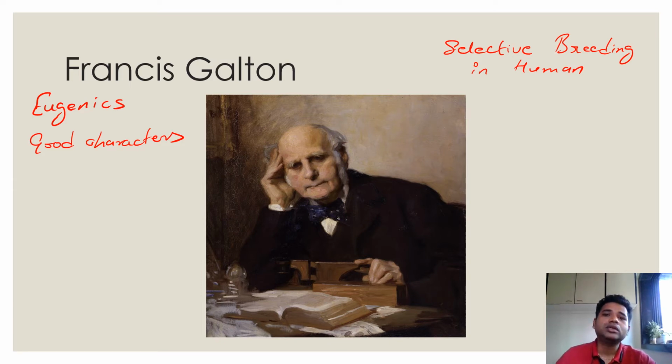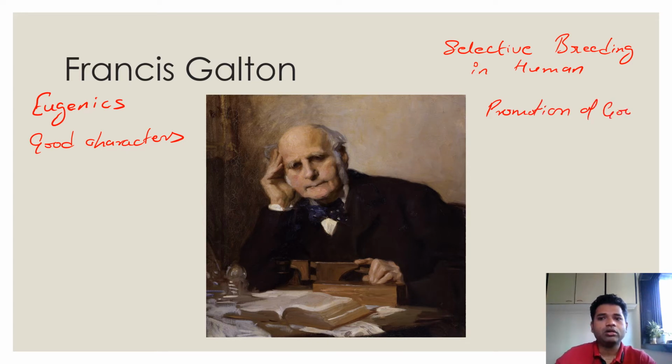And his rationale for this was that by going for selective breeding in humans, we will only promote good characters among the human society.